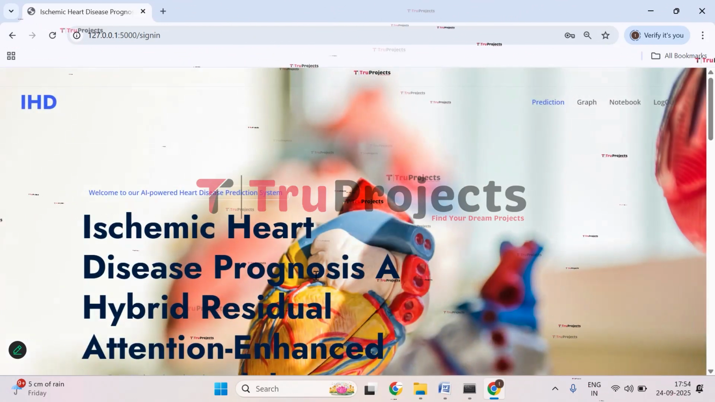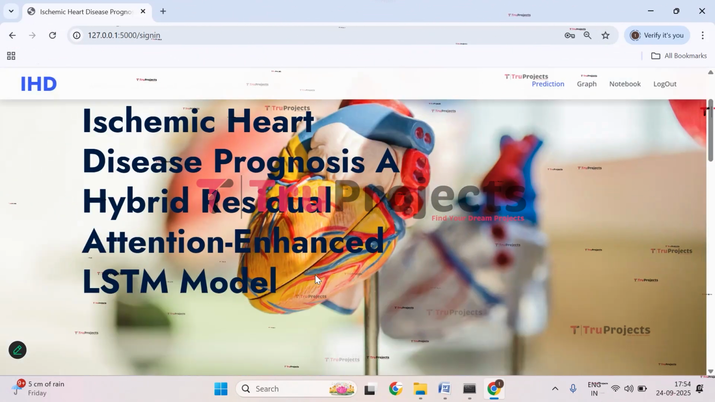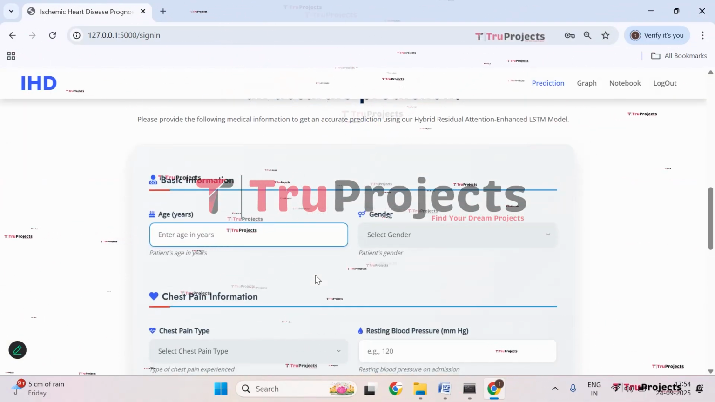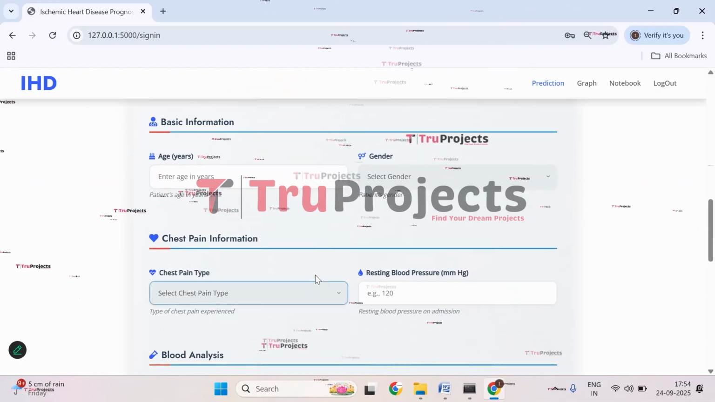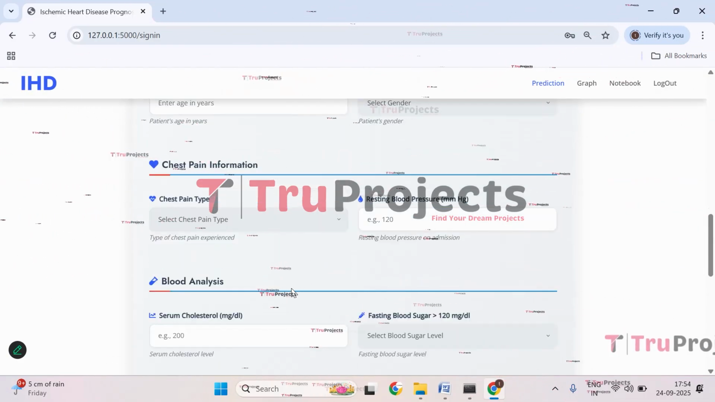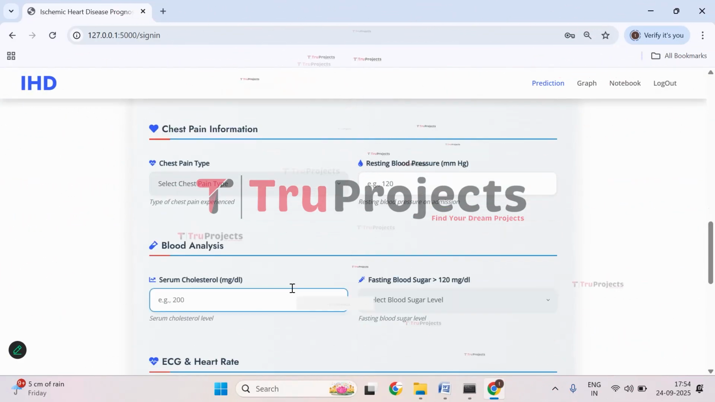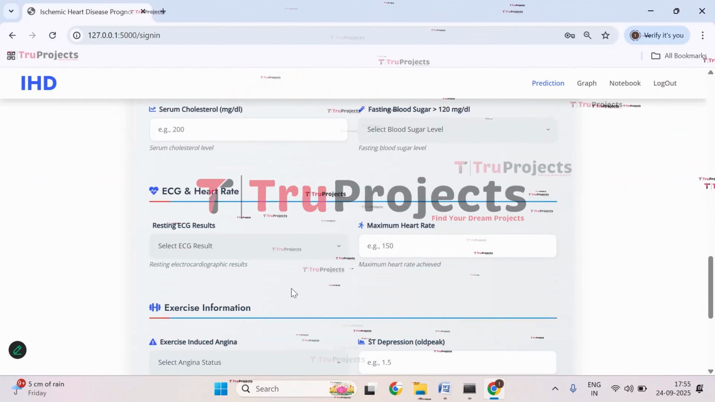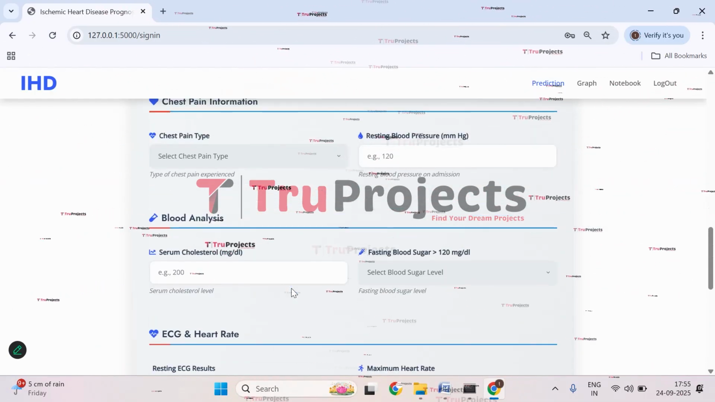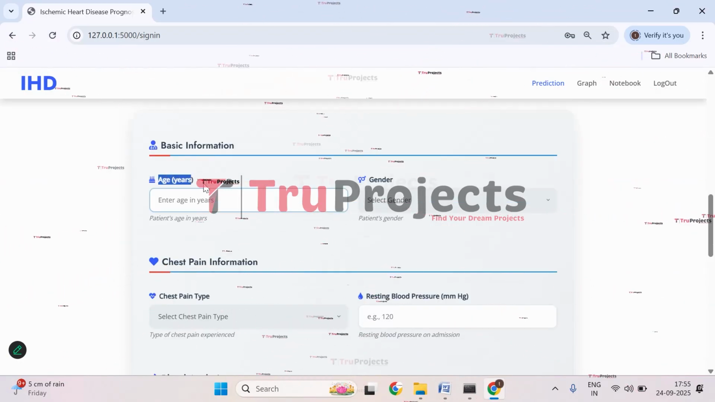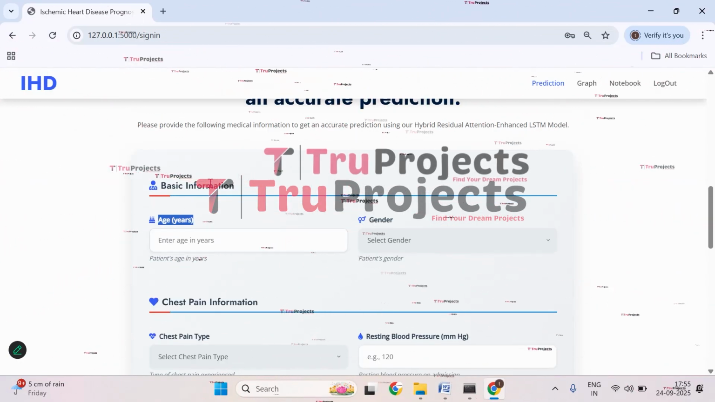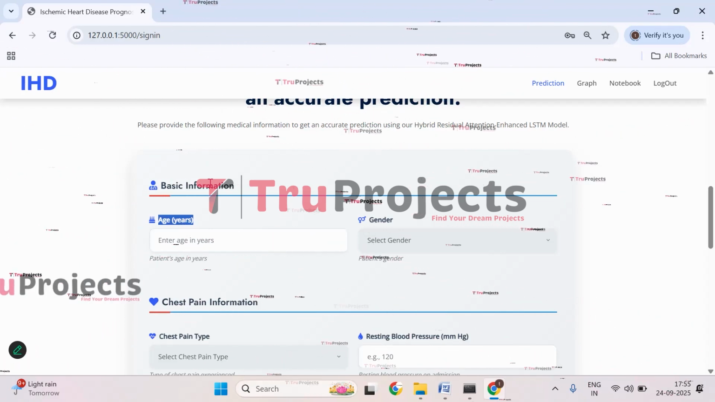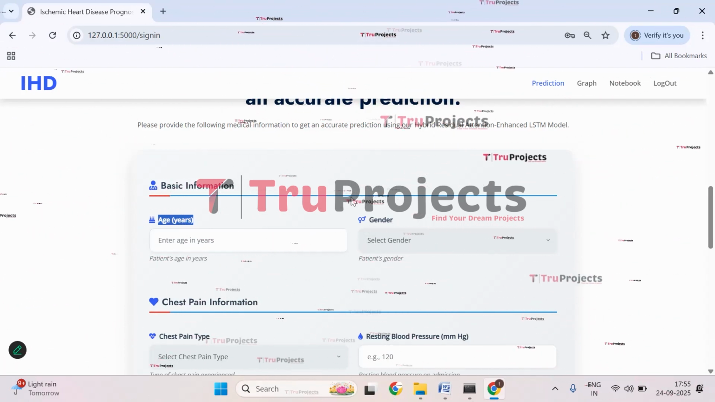We have signed in successfully and redirected to the prediction page of the project. So here you can see parameters, right? So user needs to provide this information about the patient. So these inputs cover basic details, heart function, blood tests, and exercise related measurements. Let's understand them. So the first parameter we have is the age. That is the basic information. So patient's age in years. Age is key factor because the risk of heart disease increases as people get older.